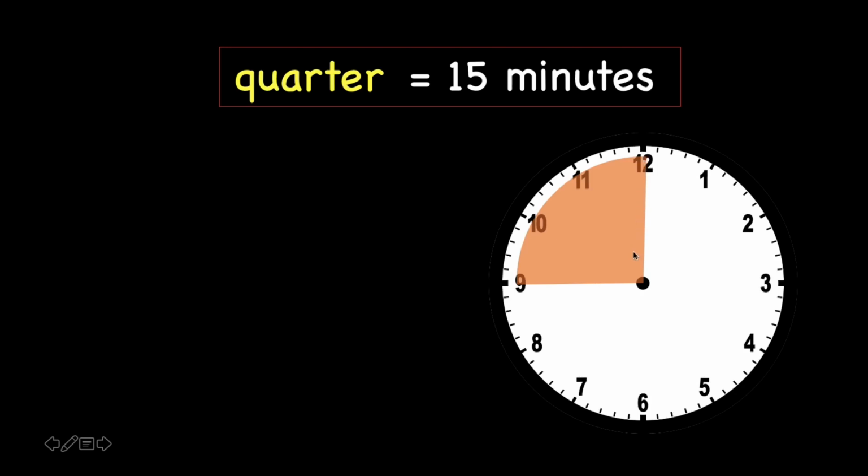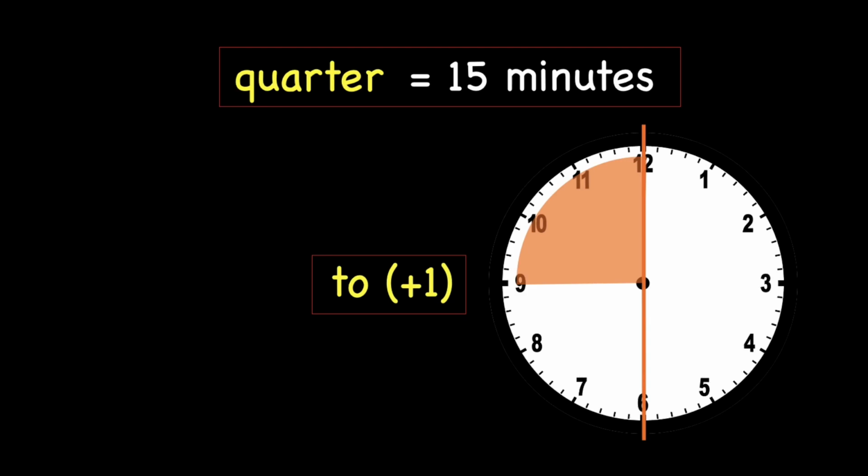So if this is going to be the last 15 minutes of an hour, and we are using the left-hand side of the clock, we will use the word to.